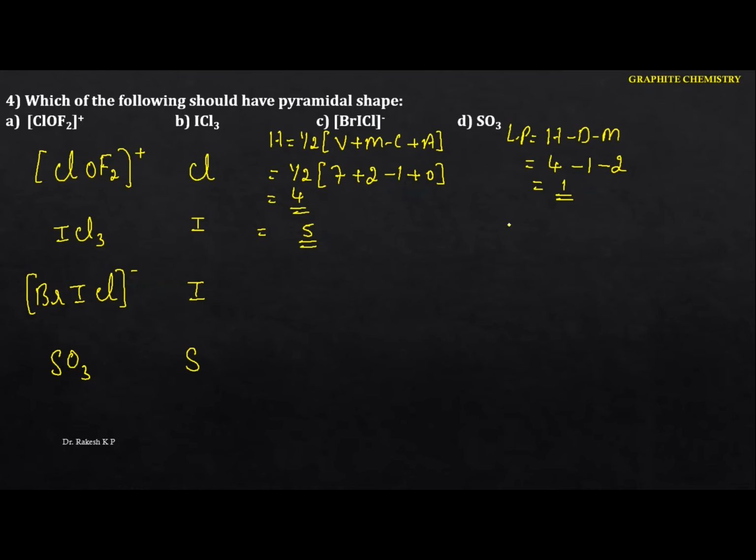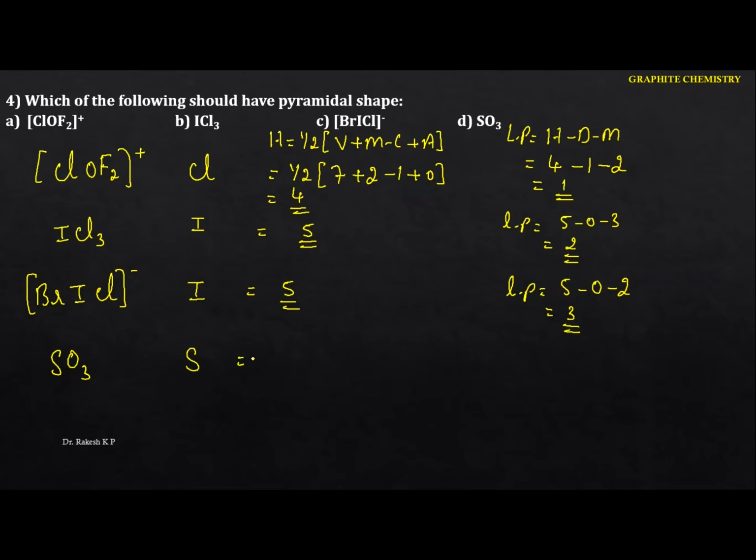If you want to calculate the lone pair, 5 minus 0 minus 3, the value we got is 2. It contains 2 lone pairs. Similarly, if you do the calculation this way, the central atom is iodine, and again we get 5, but the lone pair is different. We don't have the divalent, but we have the monovalent. The total number of lone pairs is 3.